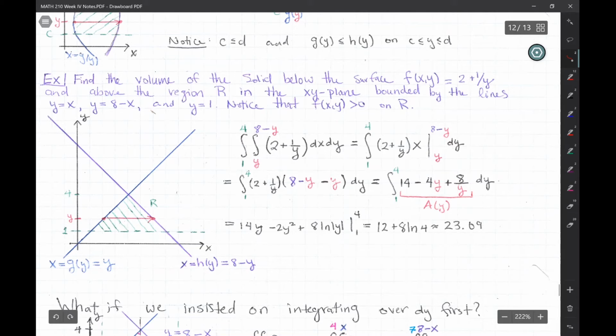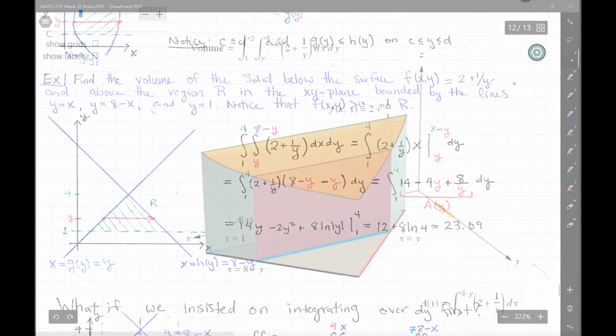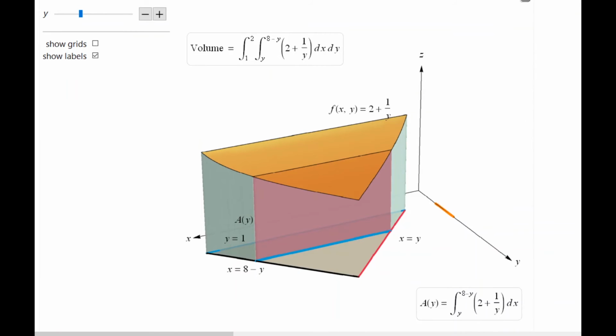And now the next thing to do is to integrate y from 1 to 4, okay, to get that whole region. So you take the area, A(y), multiply it by dy to make it a volume, a thin slice now. And you add up all those thin slices of volumes from 1 to 4, and that's what this second integral is. And straightforward computation gives you that it's approximately 23.09.